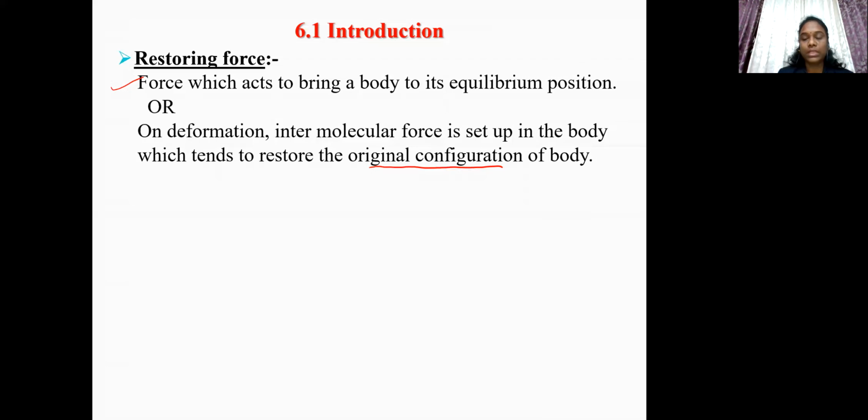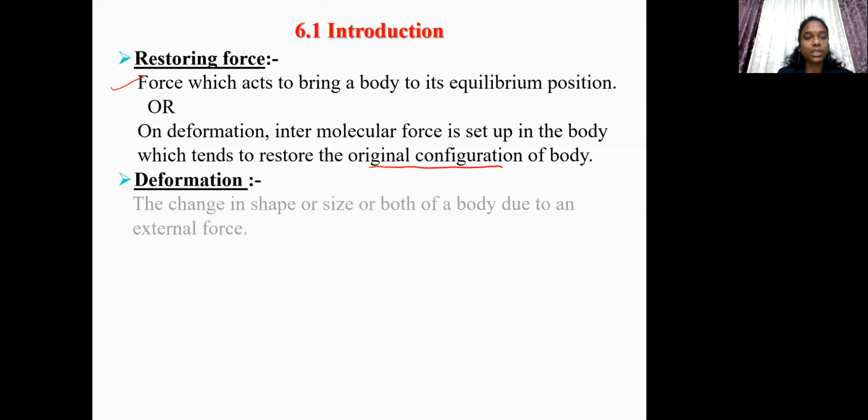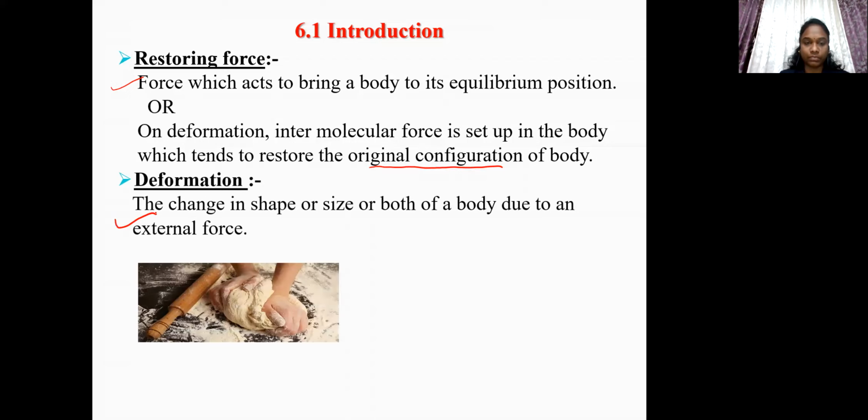Now, let us see what is meant by deformation. Deformation means the change in shape or size or both of a body due to an external force. Let us consider example. This is a dough.